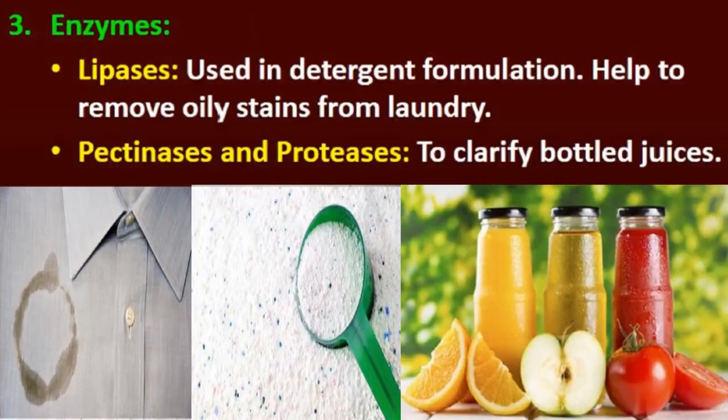Next are different enzymes obtained from microbes. First is lipases, which are used in making detergent, and these help in removing oily stains from laundry, from the clothes. Then pectinases and proteases are other enzymes which are used to clarify bottled juices. The juices that you make at home are not so clear, but the bottled juices are clearer. These bottled juices are clarified with the help of the enzymes pectinases and proteases.